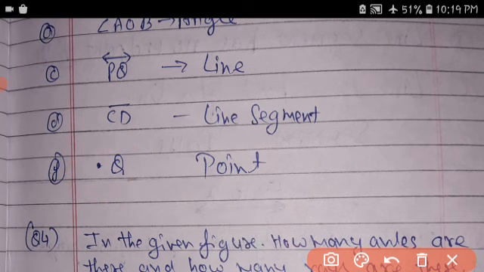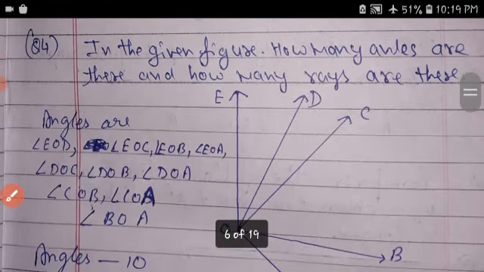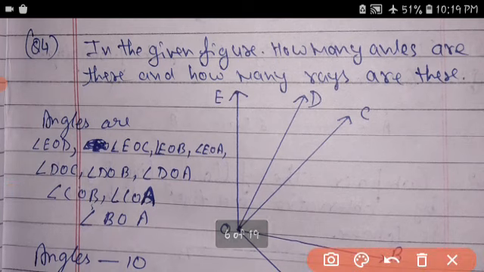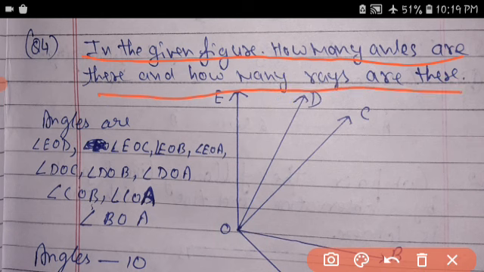Question 4. In the given figure, how many angles are there and how many rays are there?